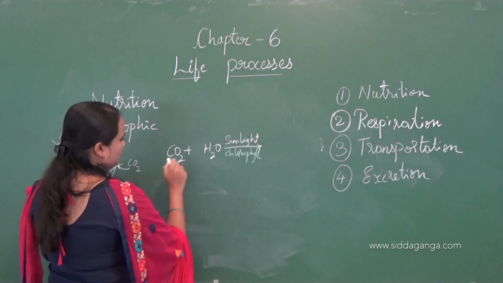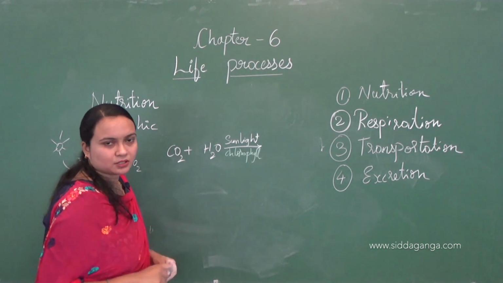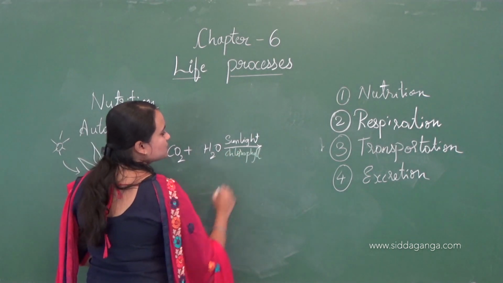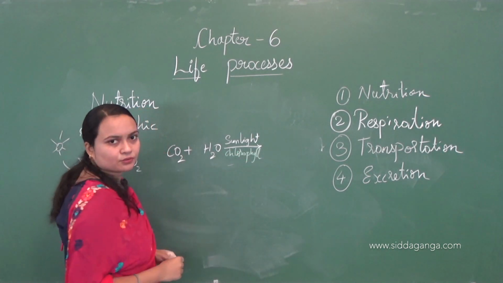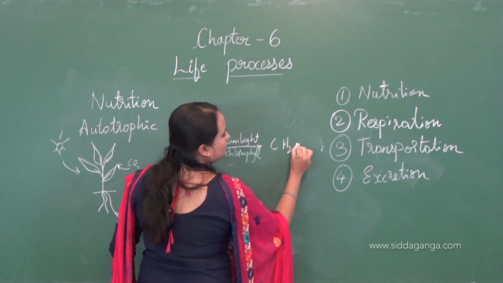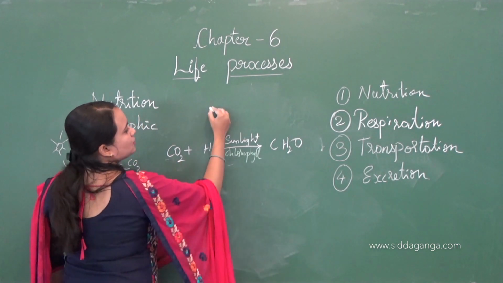Here carbon dioxide and H2O, these two are inorganic carbon complexes. In the presence of sunlight and the involvement of chlorophyll, see here, carbohydrate.